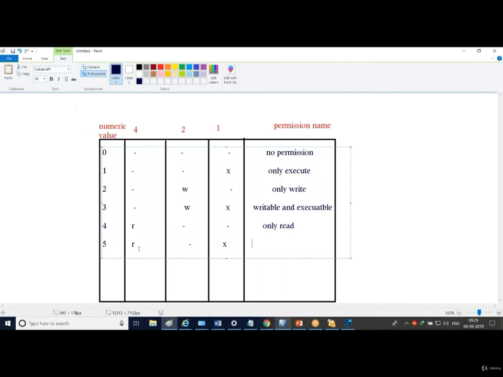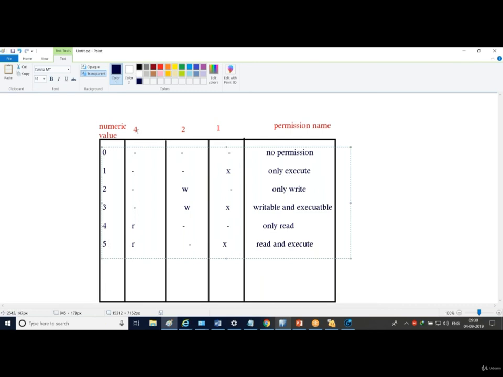So that's why it's 4 plus 1, 5. Okay, so this file is read and execute. By looking at this, it's very easy to understand: it's read, not write, execute. But by looking at the number, you should be smart enough to break this number into its combination.